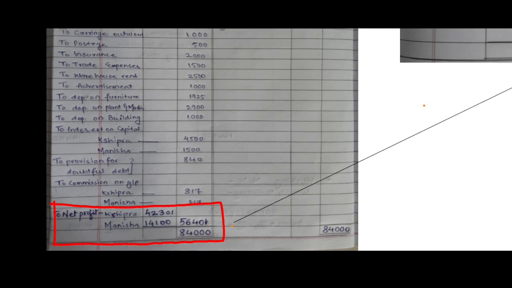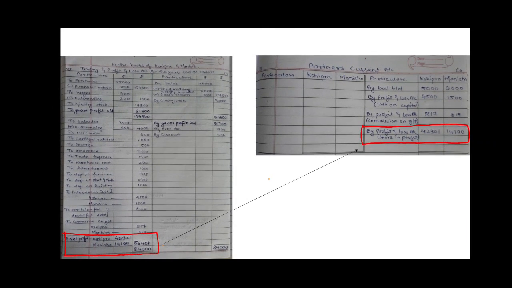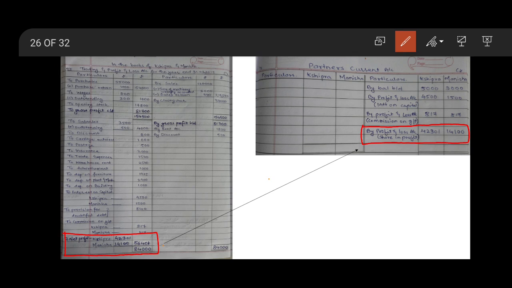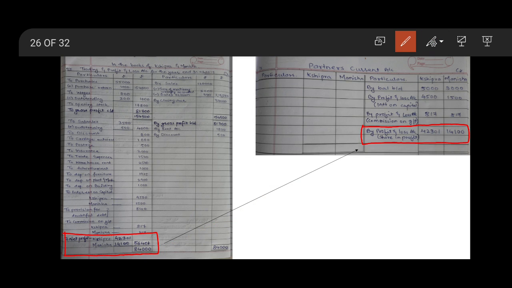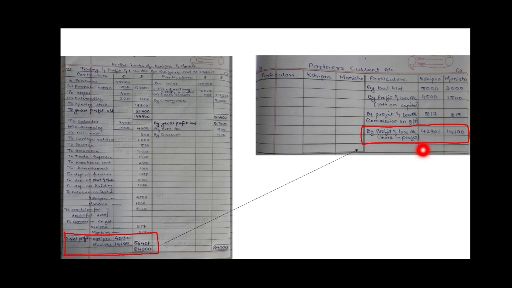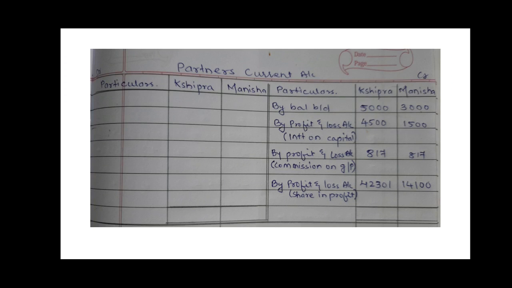Now, this net profit is to be transferred to the credit side of partner's current account. You can see here as a highlighted mark to the credit of partner's current account. After this, we'll close partner's current account.